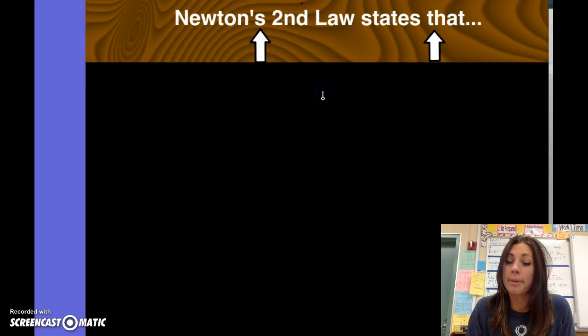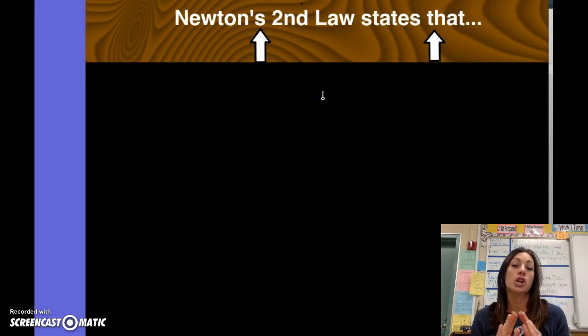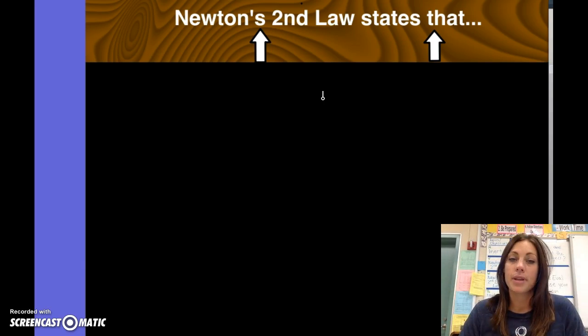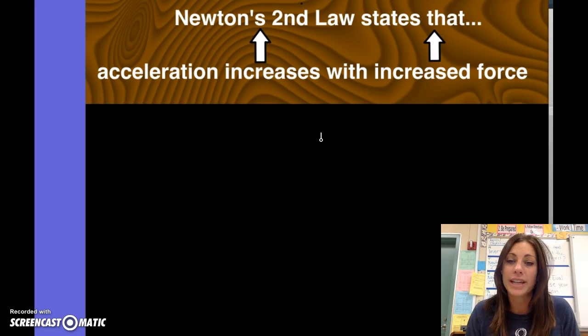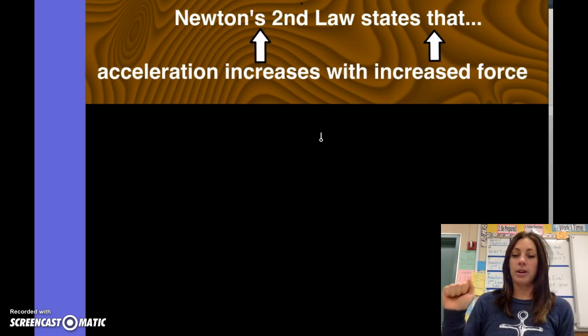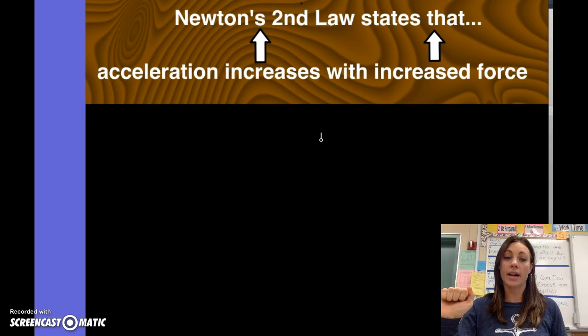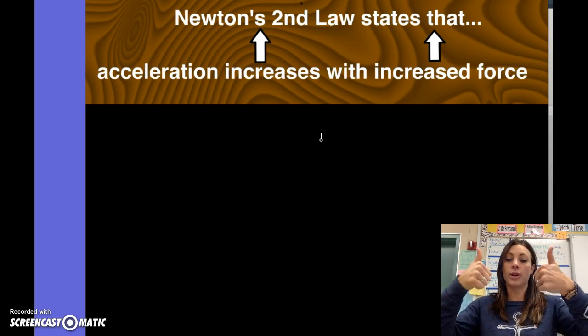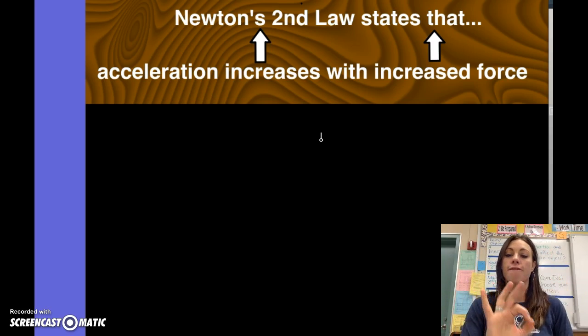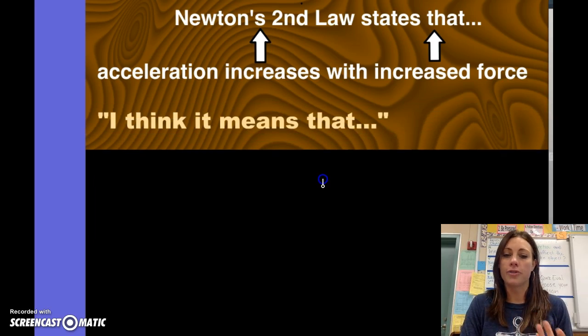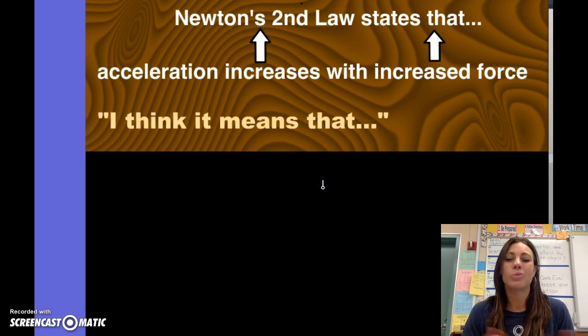Here's what you actually need to copy down. These are not your thoughts, these are Newton's ideas. Newton's second law of motion states that acceleration increases with increased force. Write that down and highlight it. We're going to start by using these hand motions, and we're going to say that acceleration, we know that hand motion already, increases with increased force. Would you pause for just a moment and write down, what do you think that means?